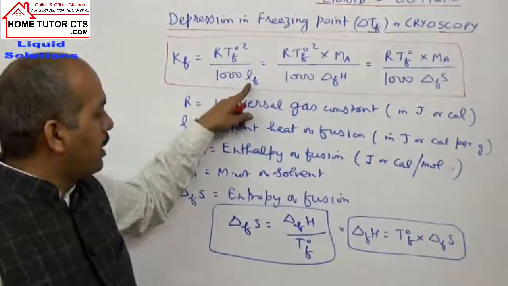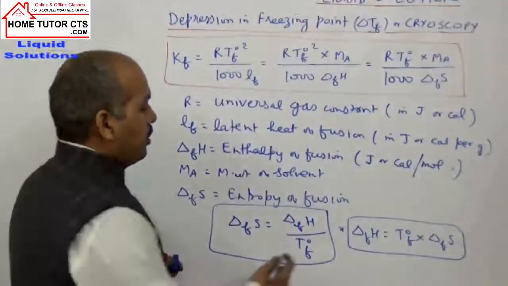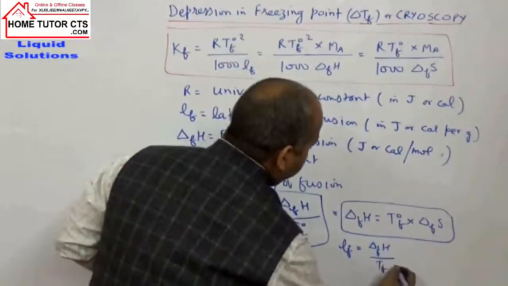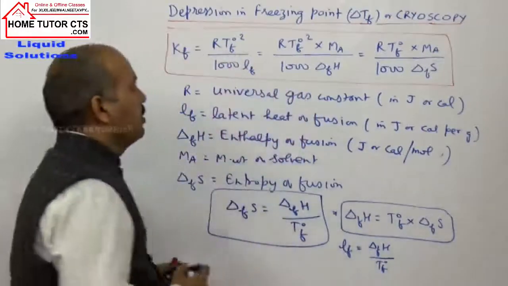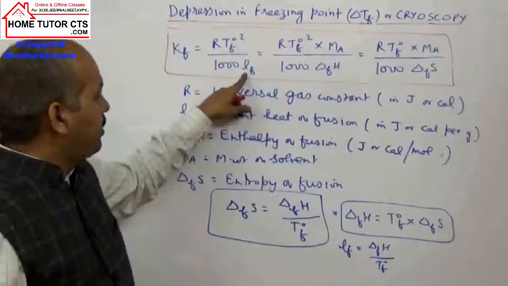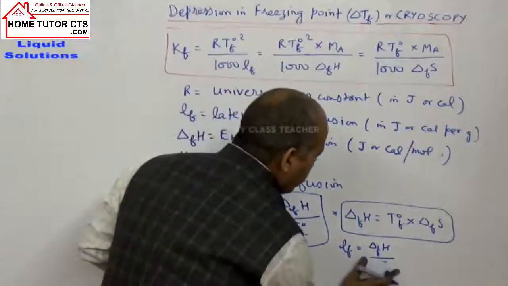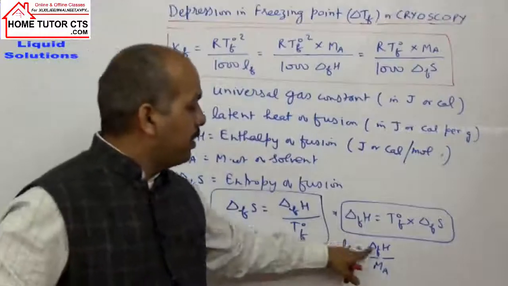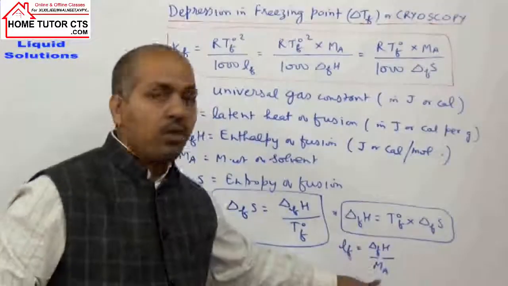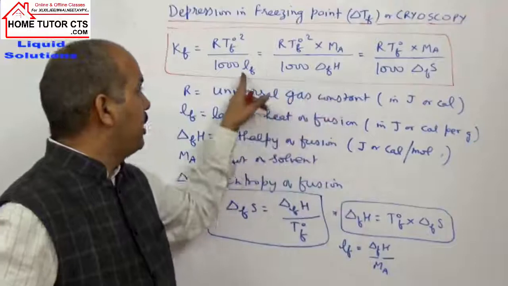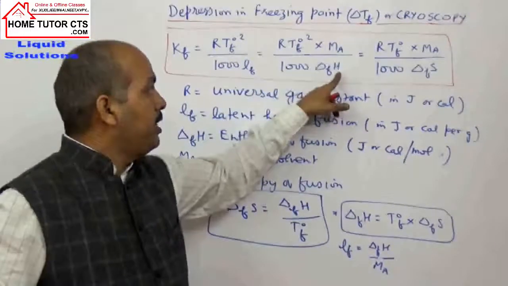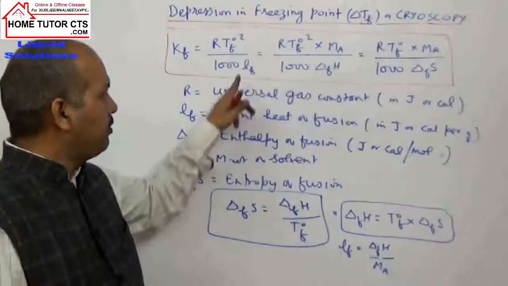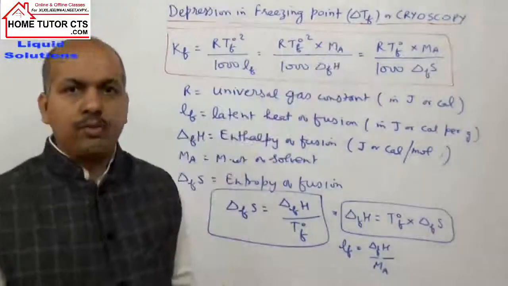Here what is LF? LF can be taken as delta H fusion by the fusion temperature. Sorry, by the molar weight of solvent. What is LF? It is per mole, per gram, how much, by the molar weight. Ma is the molar weight. So what is LF? Delta HF by the molar weight of solvent.